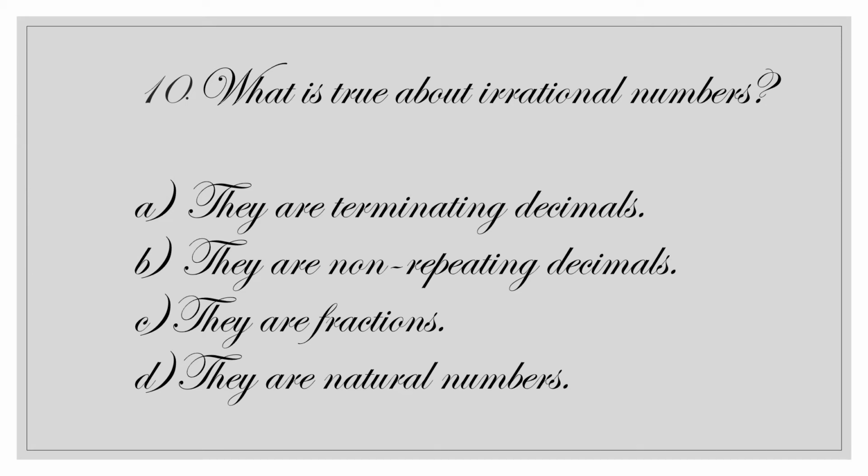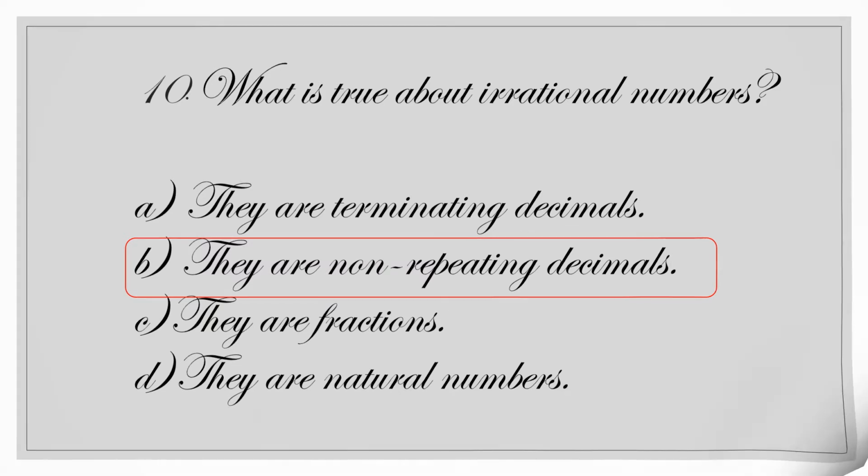What is true about irrational numbers? Irrational numbers are not terminating decimals, so the first one is false. They are non-repeating decimals. Yes. So irrational numbers are non-repeating decimals.